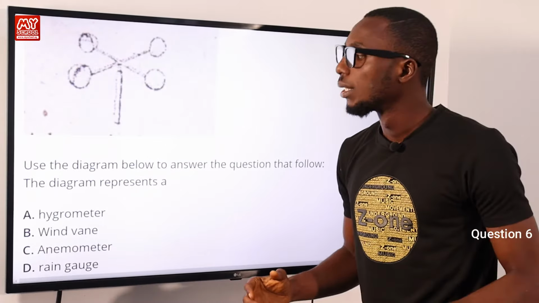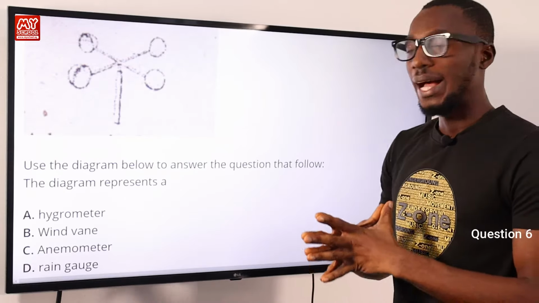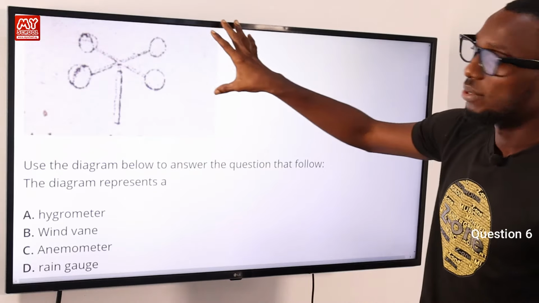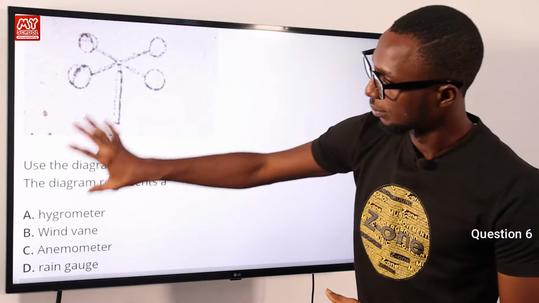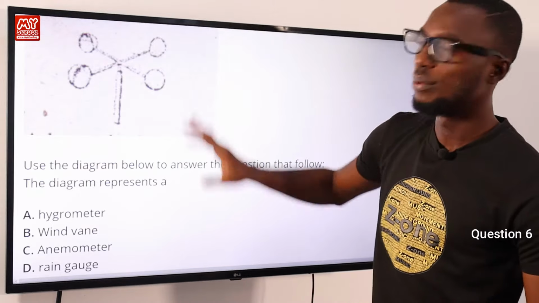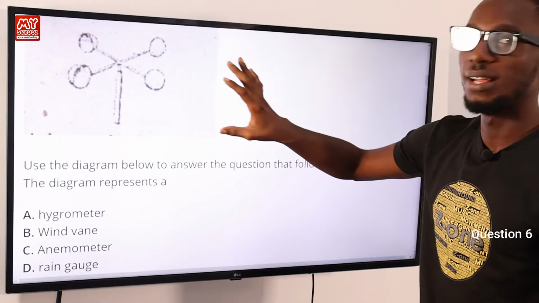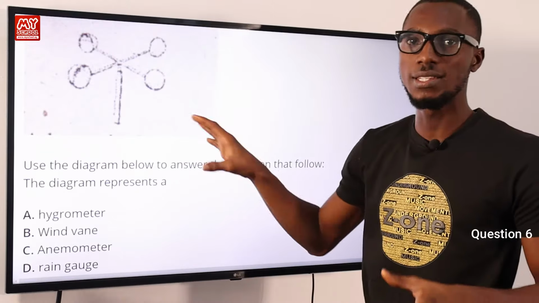Question 6. Use the diagram above to answer the question that follows. The diagram represents a what? Okay, this is an anemometer. Okay, this measures wind speed.